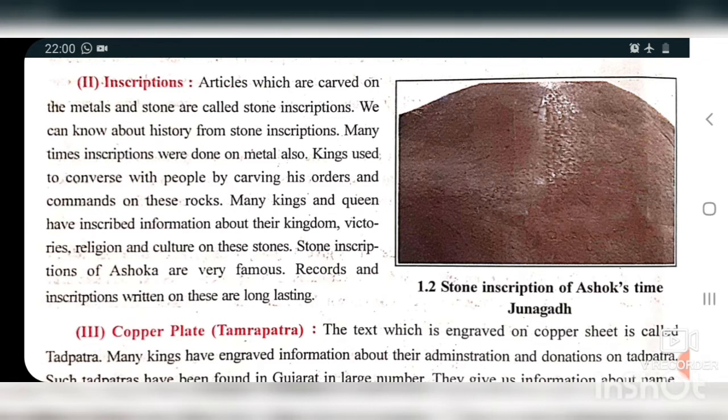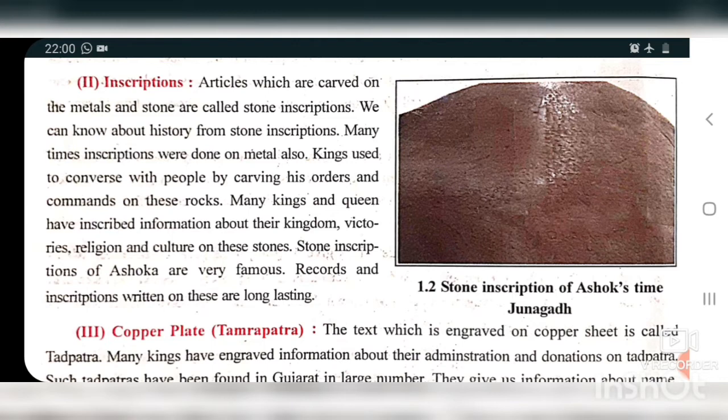By giving shapes they are writing different letters. That is the notice maybe, or the order or the command which is given by the king to the people of that kingdom.